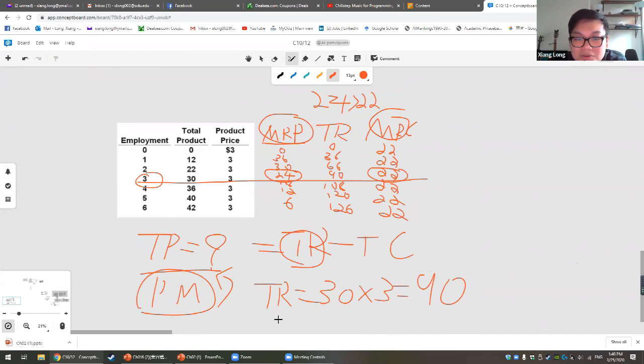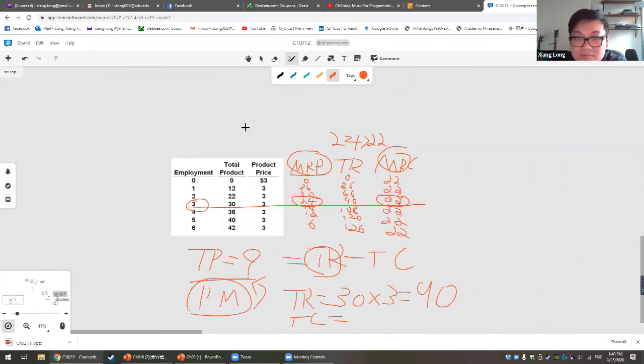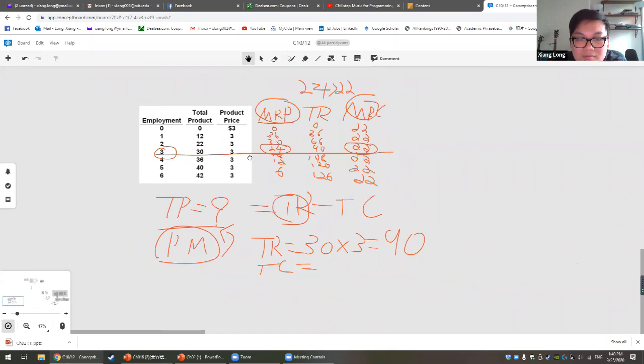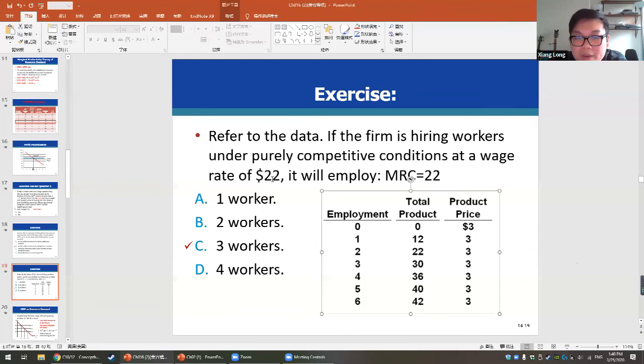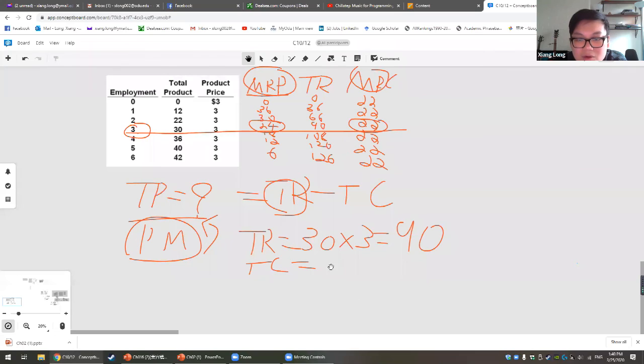And what will be our total cost? We already know the wage is equal to 22. So our total cost will be the labor we hire, 3, multiplied by 22, which is equal to 66.